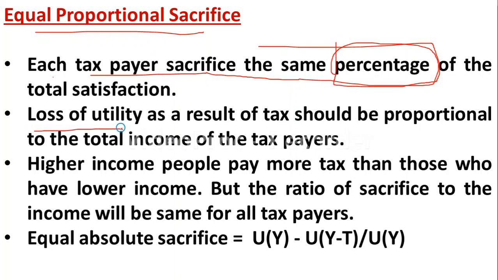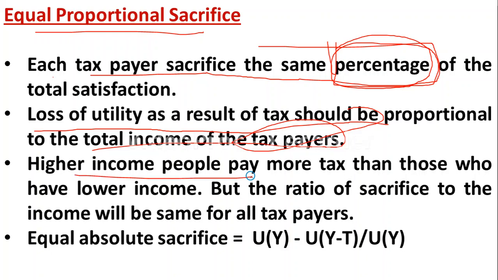So here the loss of utility as a result of tax should be proportional to the total income of the taxpayer. Here we are going to consider the percentage of the total utility, which is the same for all the taxpayers.